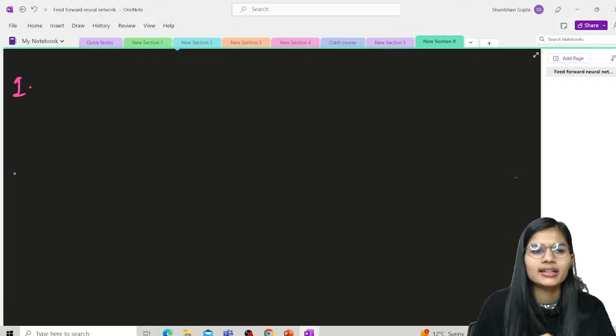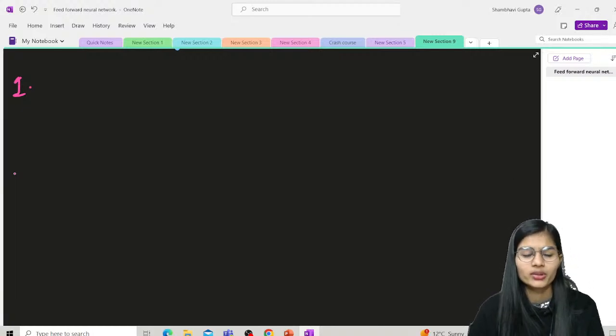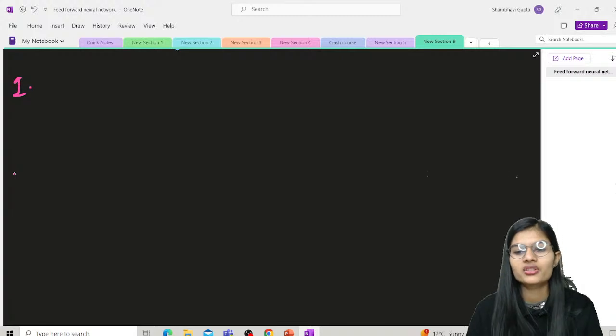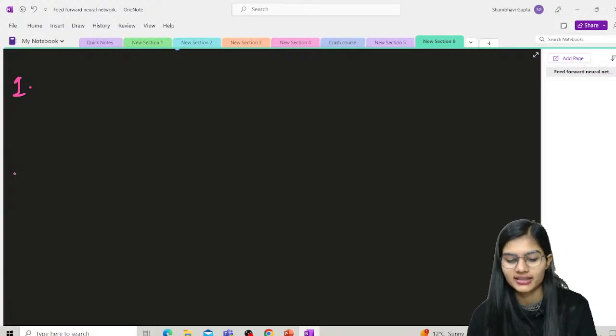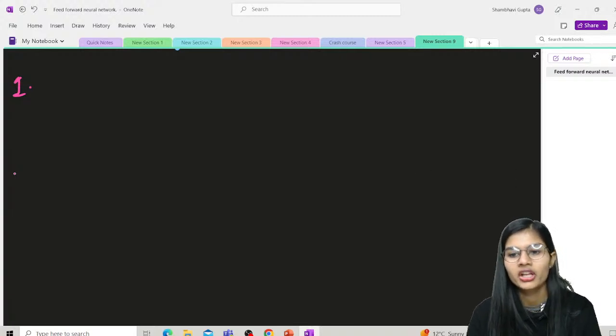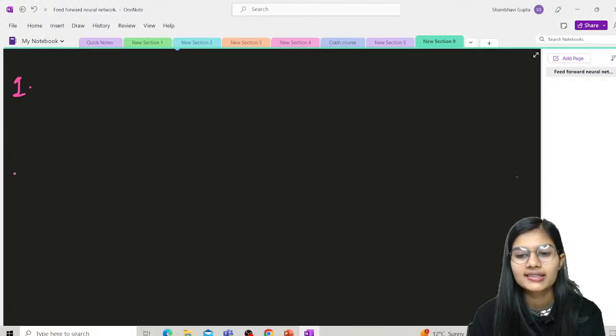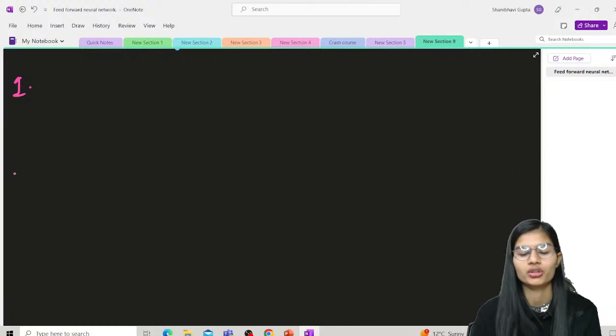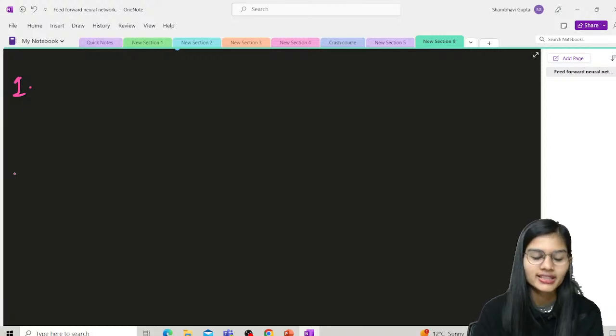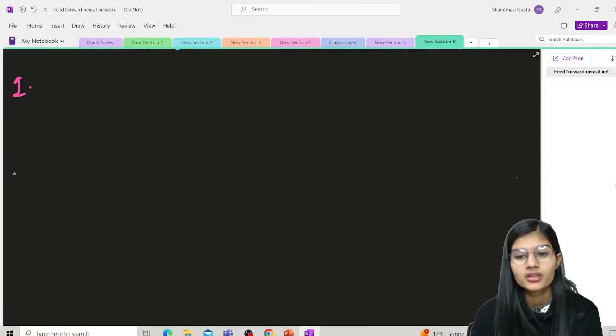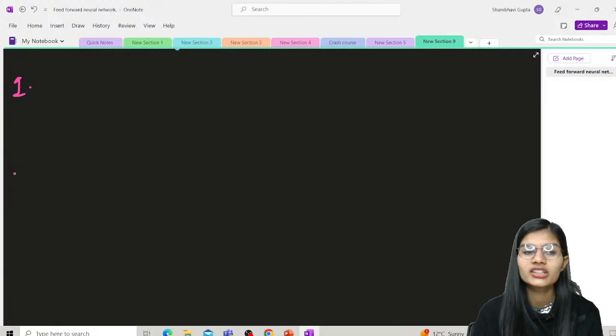Now there is one condition under the input layer. Whatever features or attributes, in terms of numbers, we have in the data set, that must match the number of neurons in the input layer. So the features and the number of neurons of the input layer should both match. This is a condition for your input layer.